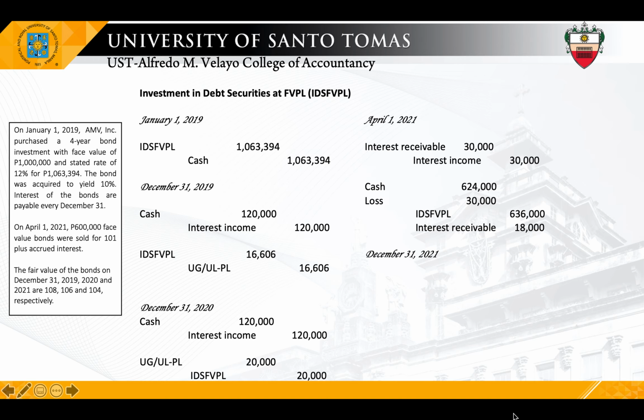Now, on December 31, 2021, we will record the receipt of interest. Okay, so how much will be the interest received? Okay, so first is the 40% of the accrued interest on April 1. So 30,000 times 40%, that's 12,000 plus the interest of the retained investment, 400,000 times 12% times 9 over 12, which is 36,000, plus 12,000, we have a total of 48,000. So debit cash, credit interest income, 48,000.